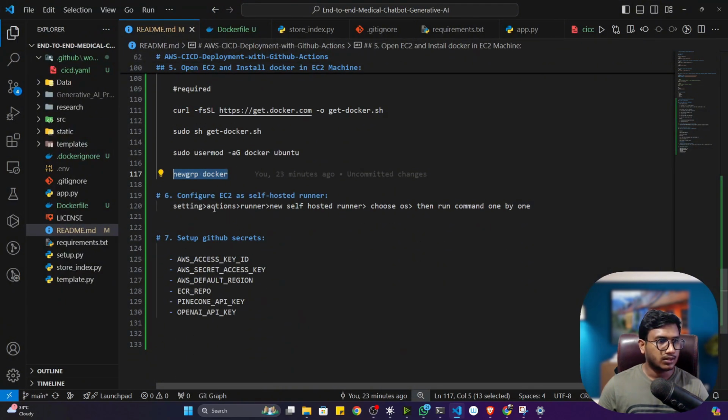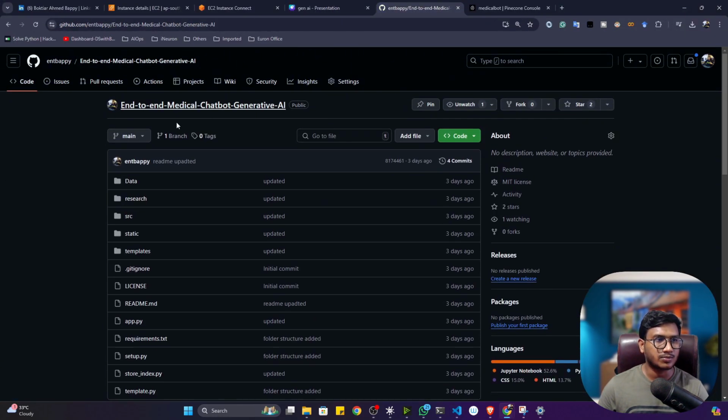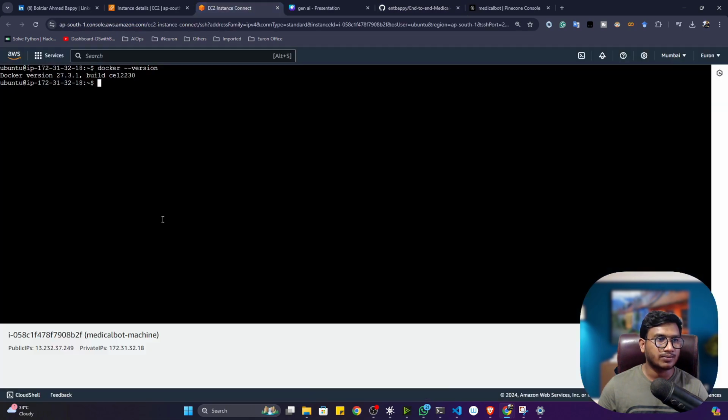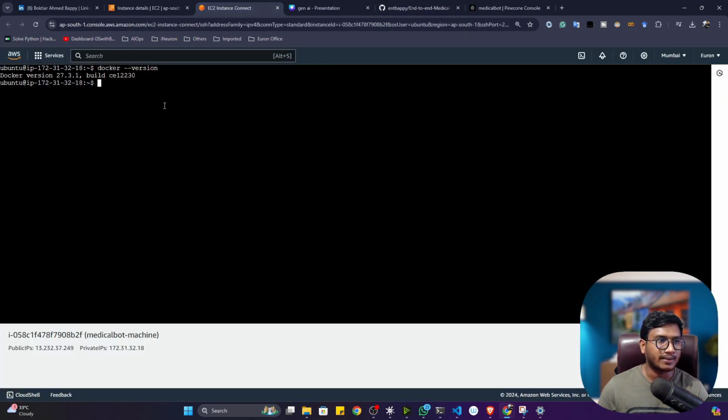Now we have to set up EC2 as our self-hosted runner. That means we have to connect our GitHub. Okay, you can see this is the GitHub. This is our project GitHub. This GitHub I have to connect with my AWS. That means whenever a developer pushes the code to GitHub, it will automatically get updated on the AWS cloud.